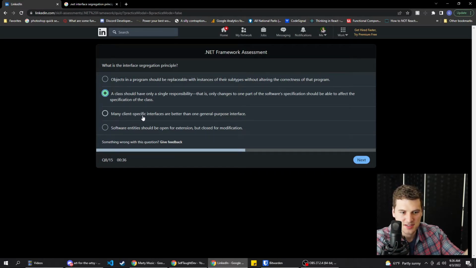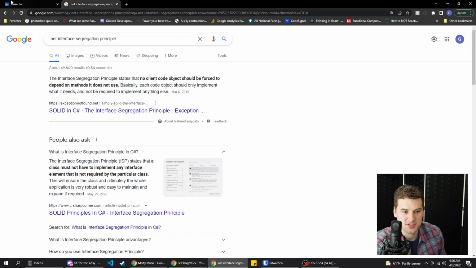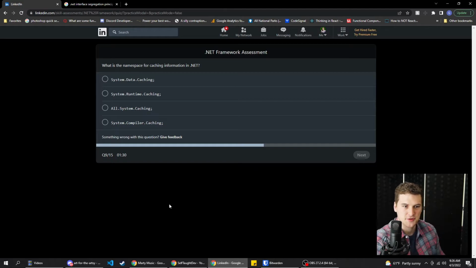Many client-specified interfaces are better than one. That seems like opinion, kind of, because it's saying it's better than, and I feel like that just makes it more opinionated to me, so I don't feel like that's the answer. Software entities should be open for extension, but closed for modification. Is that what this said? No client code object should be forced to depend. See, how much time we got left? 7 seconds? Yep, we're going with the longest one again and crossing our fingers.